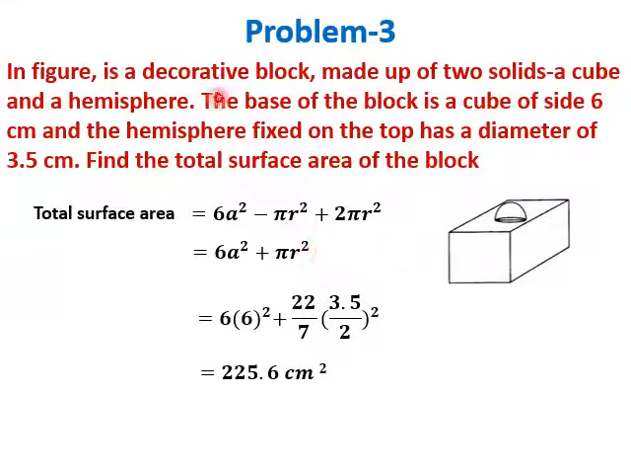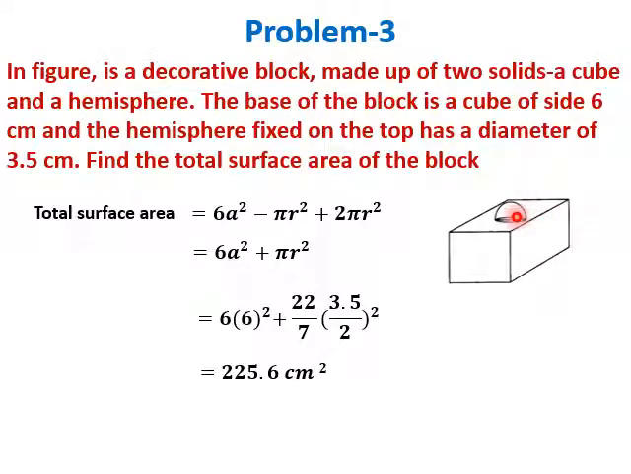In this problem, we have a decorative block made up of two solids, a cube and a hemisphere. This is a cube and we have put a hemisphere on the top. The base of the block is a cube of side 6 cm and a hemisphere fixed on the top has a diameter of 3.5 cm. We need to find the total surface area of the block. If this hemisphere was not there, then the total surface area of a cube is 6a square. A is the side of the cube which is given as 6.